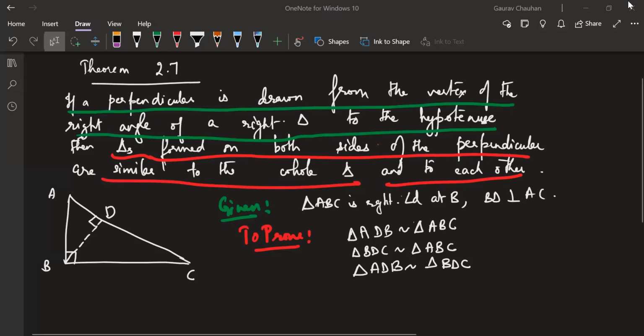Yeah, it's actually a very simple proof, right? Already one angle is 90 degrees. Suppose you take this triangle and the big triangle, this triangle has 90 degrees, and angle A is there.